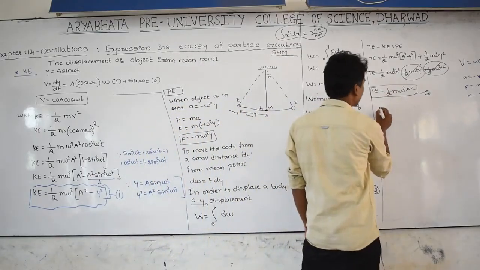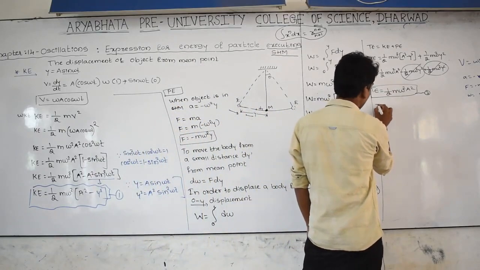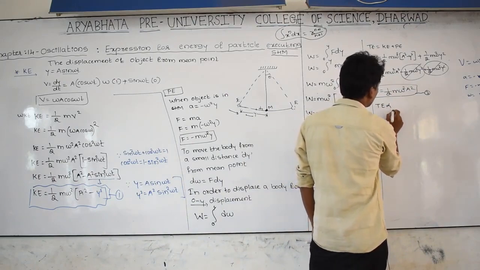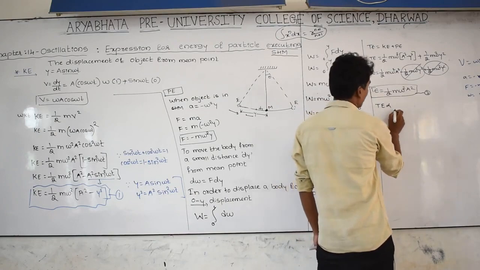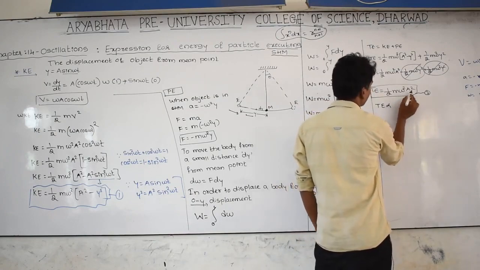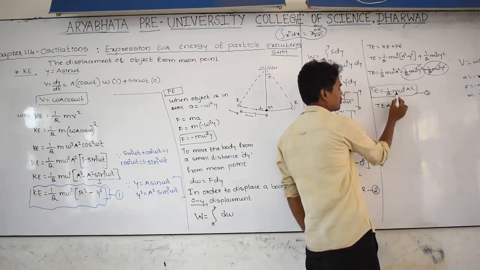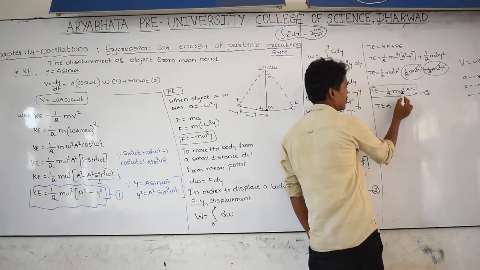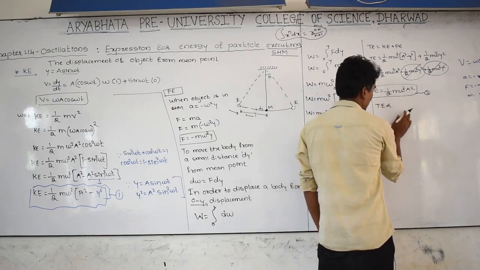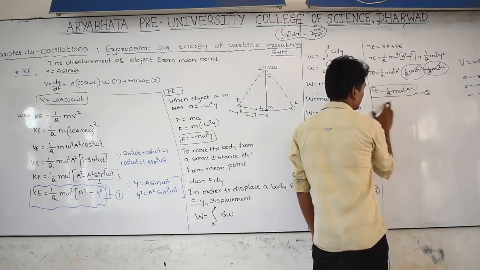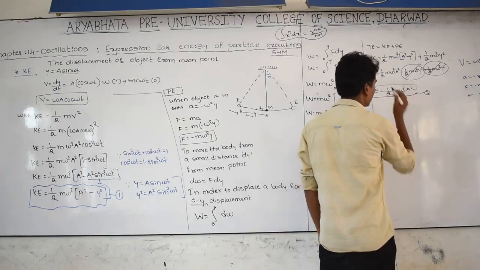And from the third equation, total energy is directly proportional to a square. m is a constant, frequency is a constant, and a square, this is amplitude, and the total energy is directly proportional to these, all the constant factors being there.